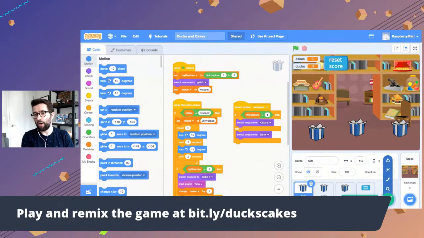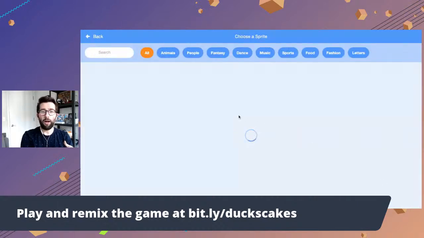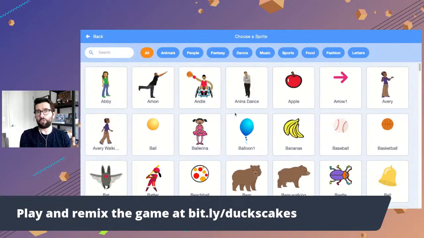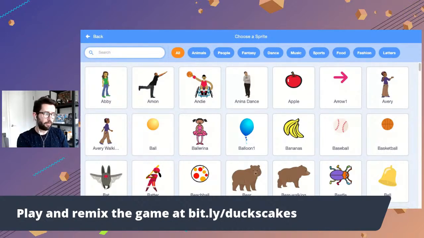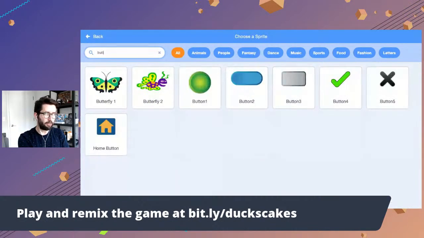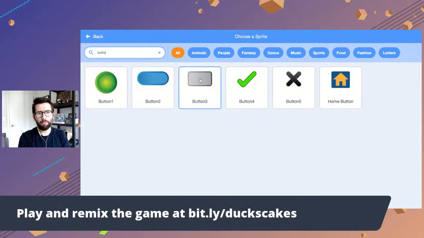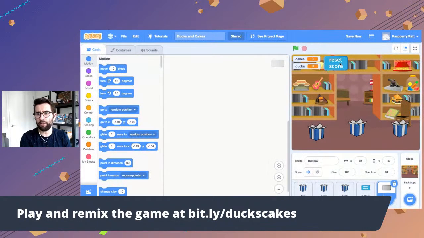So what I'm going to do is I'm going to make a new button. Just like I made this reset score button up here, I used a sprite for that. I'm going to add a new sprite. Sprites are graphical objects. There's a ton of them in the sprite library in Scratch that you can search and scroll through and browse and filter. You can also draw your own sprite, or you can upload a sprite if you have a graphic file. But there's a sprite in here I know I want to use, the button sprite. So I'm just going to search for button. I'm going to go for this button here because that'll match the style of the other button. And it dropped it right on the stage.